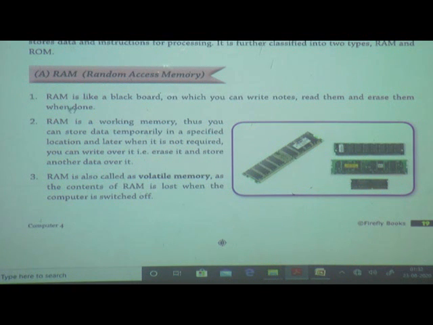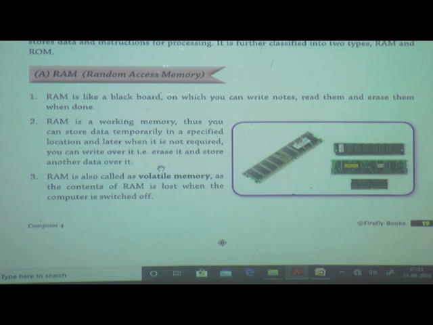Do you understand about the RAM? RAM is like our whiteboard or blackboard. We can write the notes, we can read them, and we can erase it, and the same place we can use for the next time also. And RAM is called which type of memory? Volatile memory. Why is it called a volatile memory? Because when the computer is switched off, RAM loses all the data, as the content of RAM is lost when the computer is switched off.